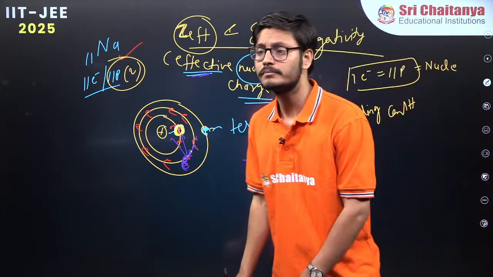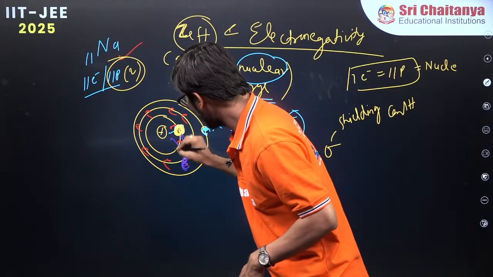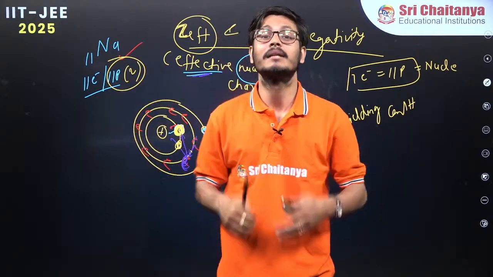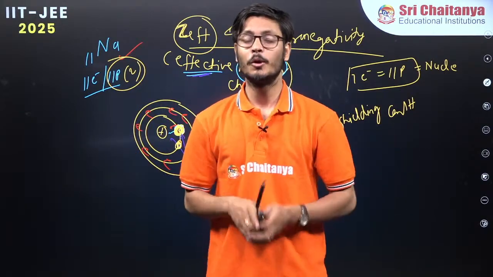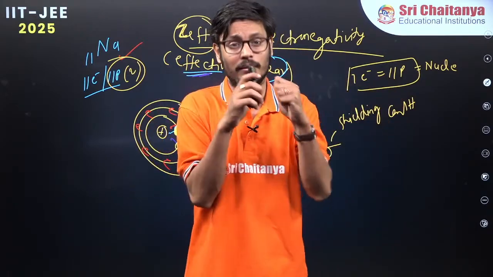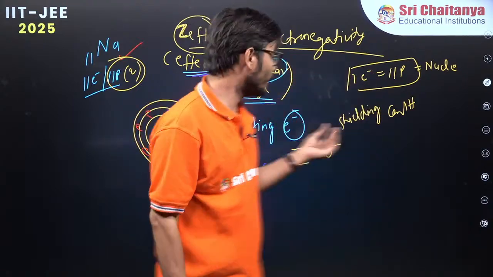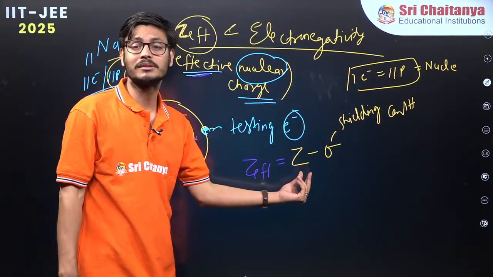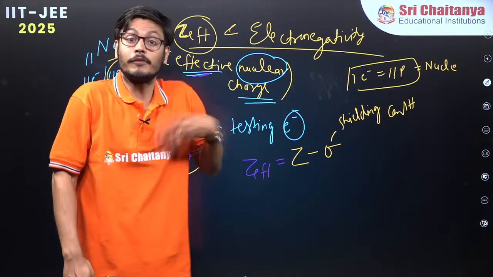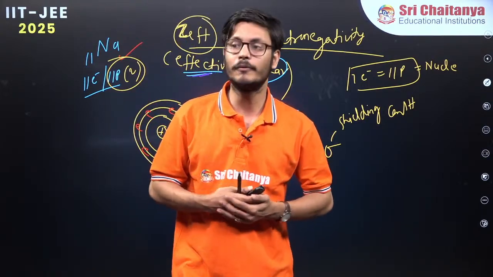Shielding constant. What happened? These inner electrons are trying to shield the nucleus. Why are they able to shield? Because the charge of electron and electron is the same, so it will repel the outer electrons. So therefore it is shielding the nucleus. So effective nuclear charge is not the actual charge. Effective nuclear charge is a little less than the actual charge. Effective means how much charge it is effectively able to experience. That is effective nuclear charge.